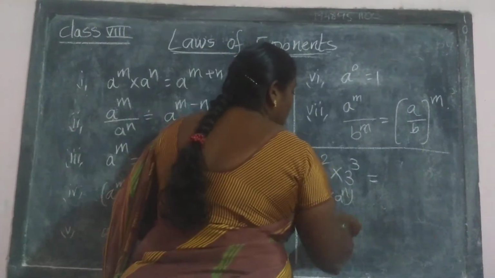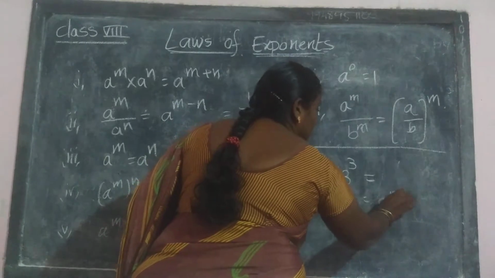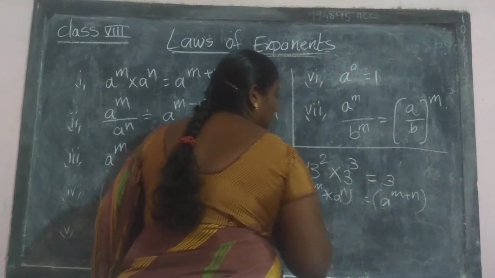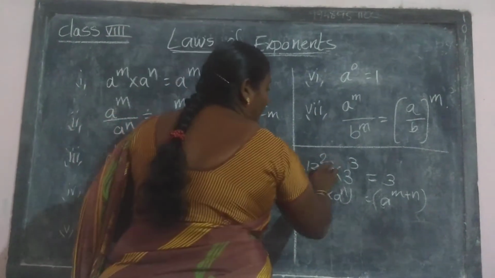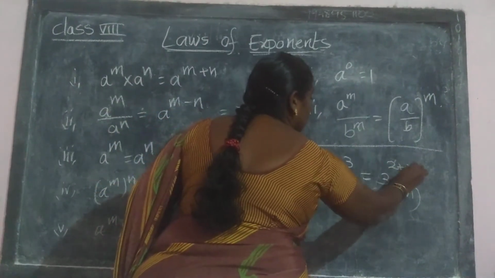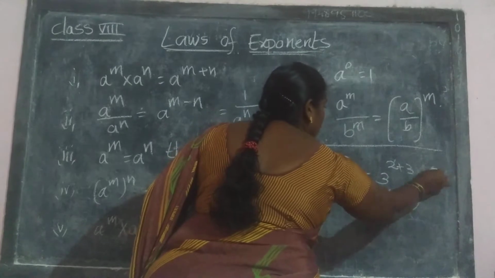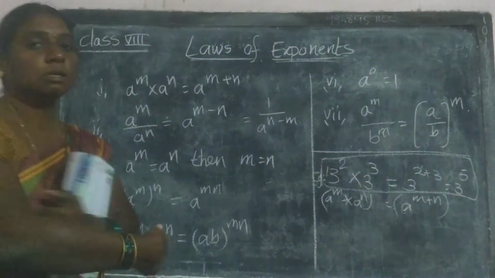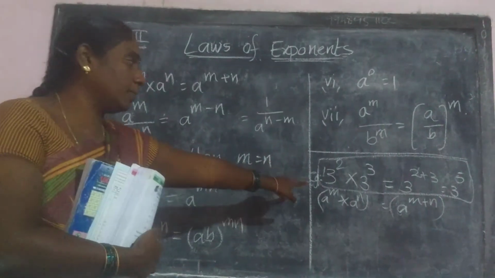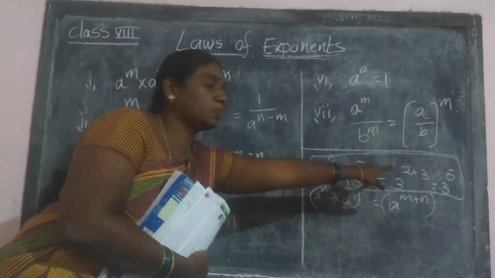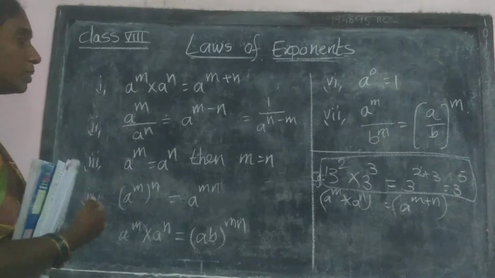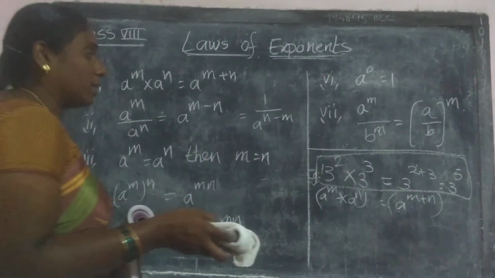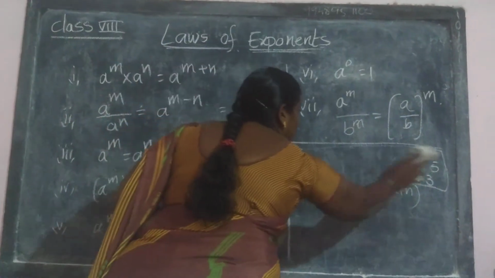So what is next? A power m plus n, this is the rule. Apply this rule. What is the base here? 3. Write the base directly and add the exponents: 2 plus 3, that is equal to 3 power 5. This is the value for this one. Understood? When bases are the same, we add the exponents. This is the example for the first one: a power m into a power n is equal to a power m plus n.